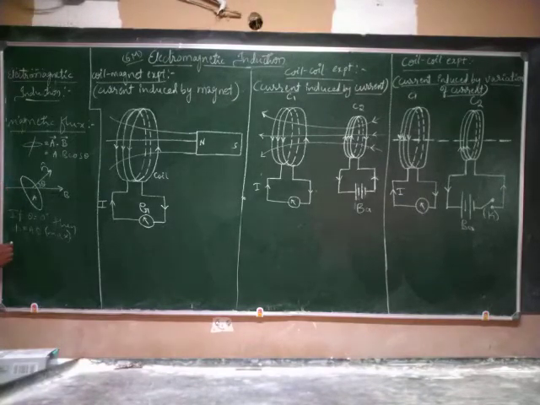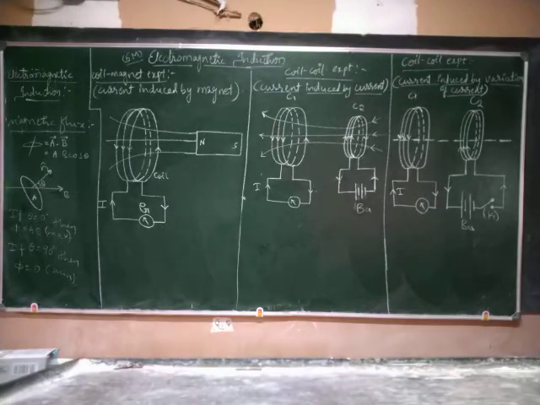Okay. If theta is equal to 90 degree, then phi is equal to 0. This is the minimum. So if theta becomes 90 degree, it means the field is perpendicular to the area vector but parallel to the surface, right?